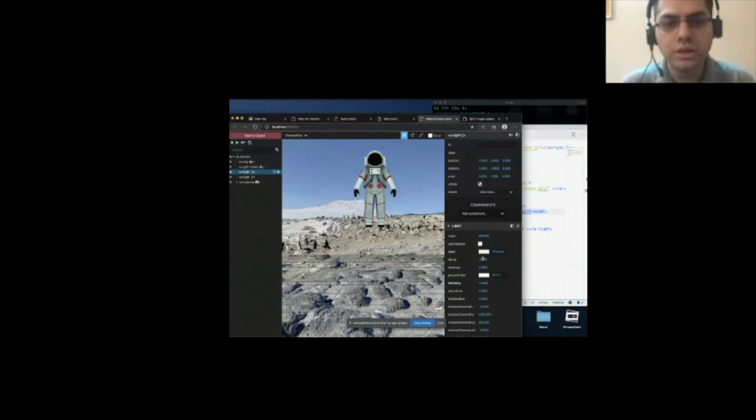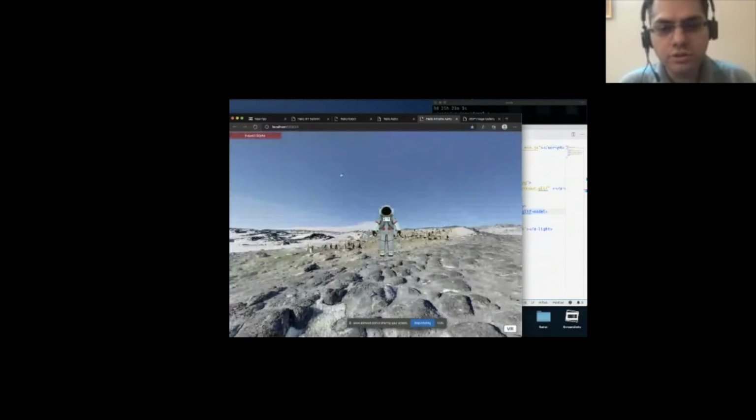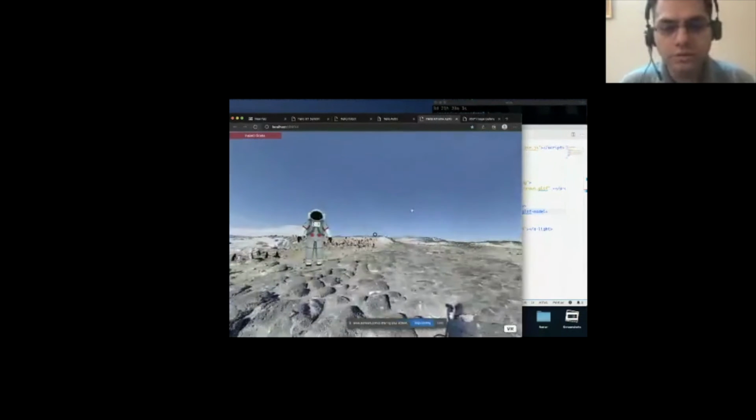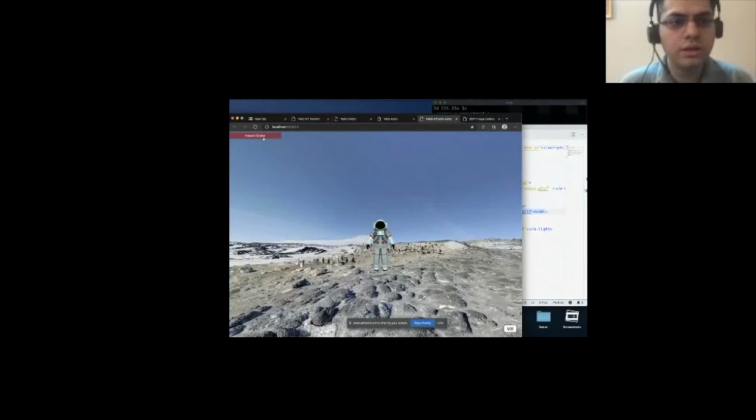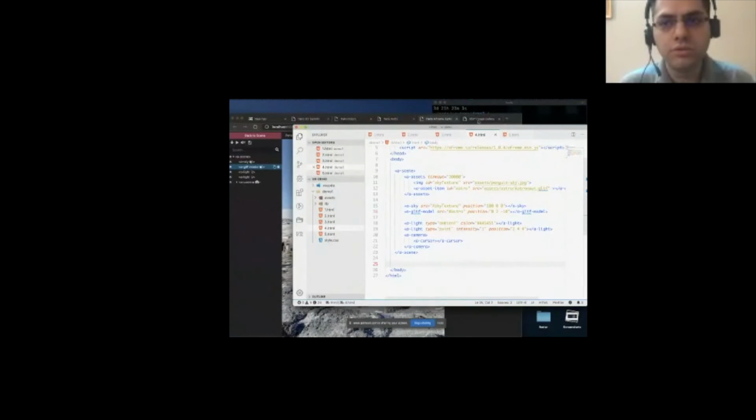I'm increasing intensity. I want the model to be a bit further down near the ground. I made a few changes. It looks nice, and that's it. I didn't even have to write code for it, and I can save the GLTF model or this whole A-Frame markup, and it would be running.